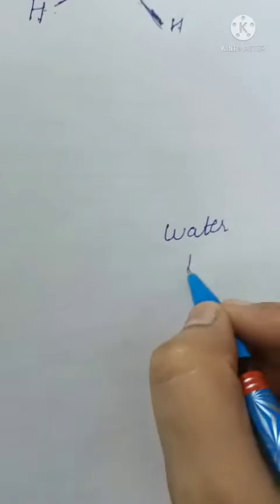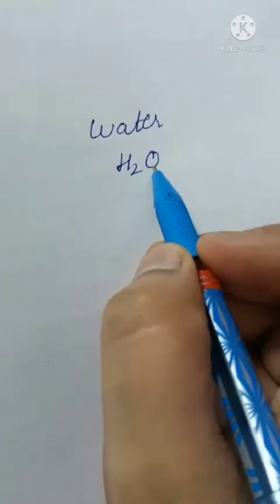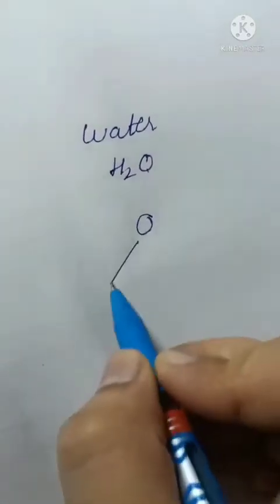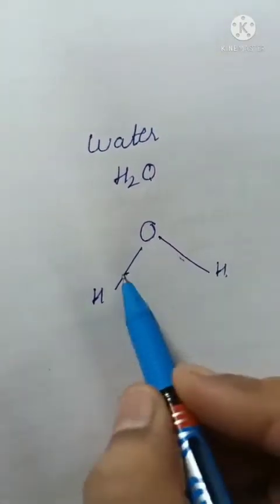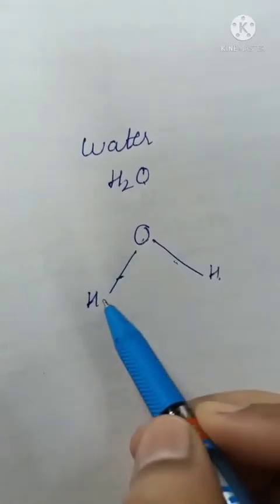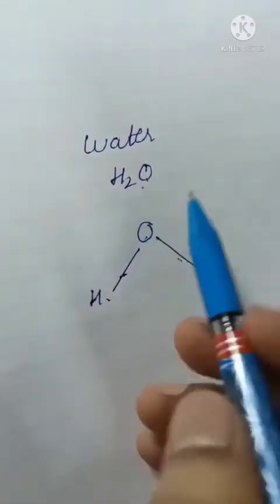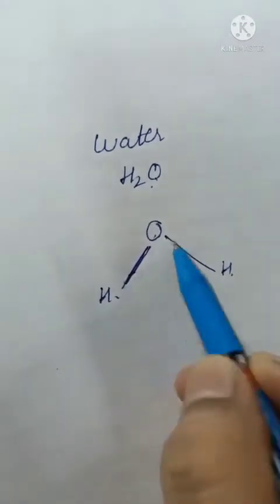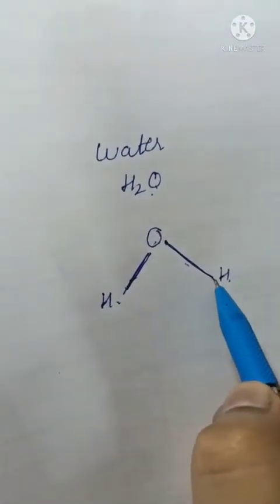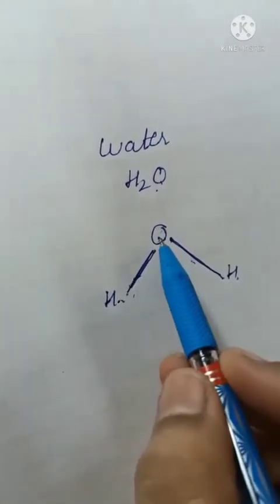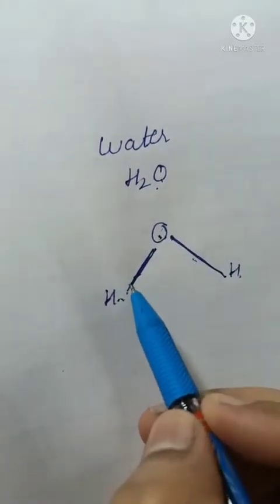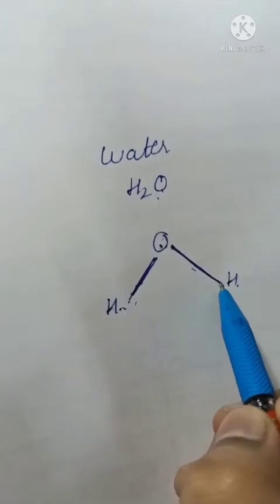You all know the formula of water is H2O. 2 hydrogen and 1 oxygen. Now beta, its structure is like this. This solid line represents a force of attraction between oxygen and hydrogen atoms in the water molecule. This is a force of attraction between hydrogen and oxygen, means that this hydrogen and oxygen are both attached to each other by a strong force of attraction that we are representing over here with the solid line.